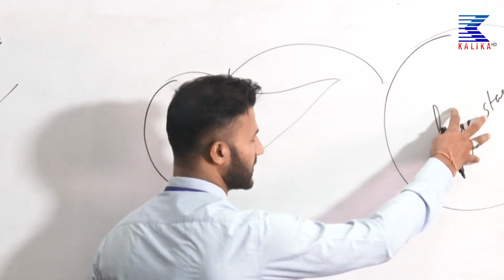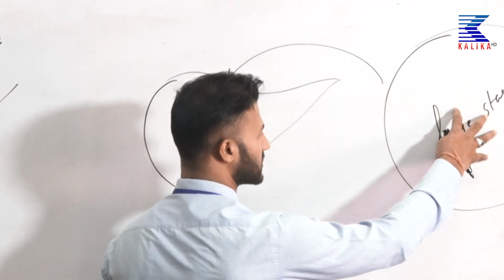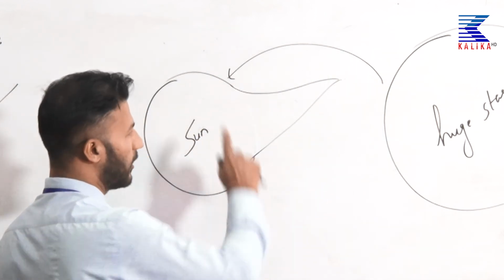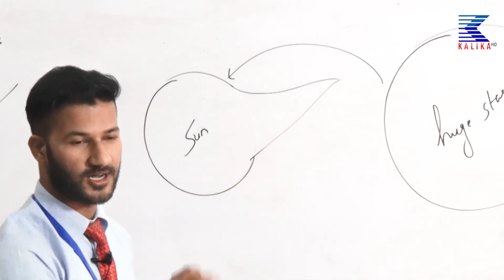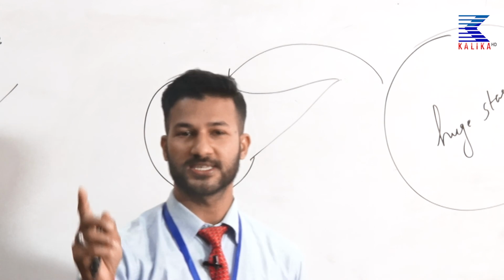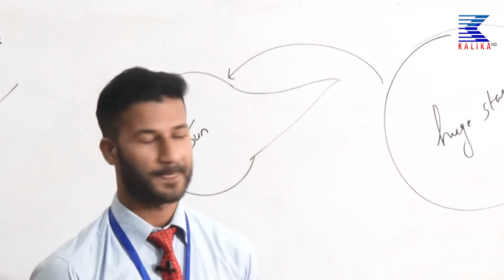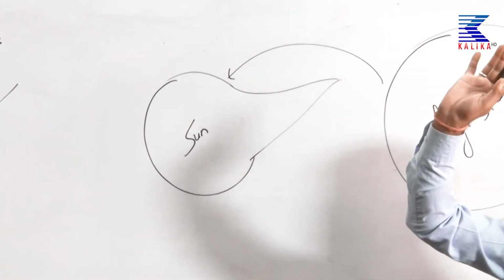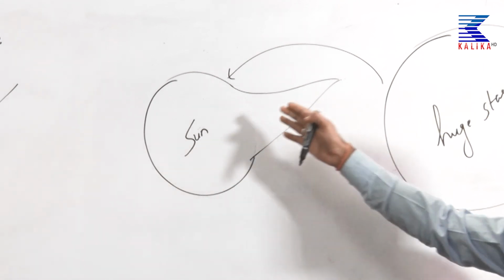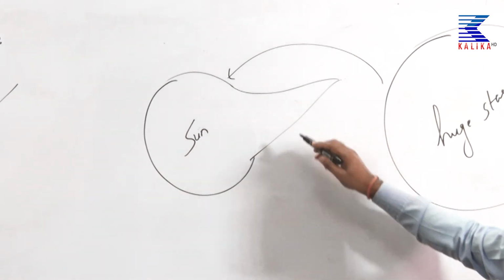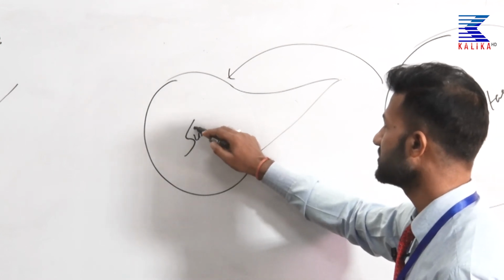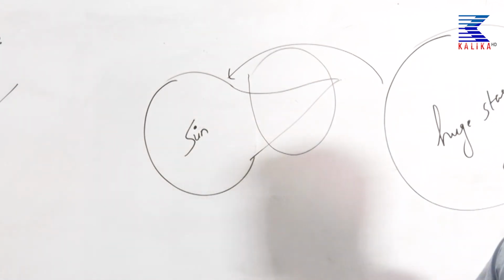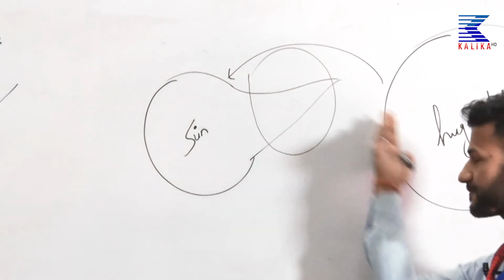Because of the gravitational pull of this star, some mass of the Sun is attracted towards it, forming tides rising up, exactly like what rises up in the sea of the Earth. What happened later then? This huge star went away from the Sun without actually striking it. Then what happens? This ejected mass, because it is far from the center of the Sun, finally cooled down. When it cooled down, it detaches from the Sun.